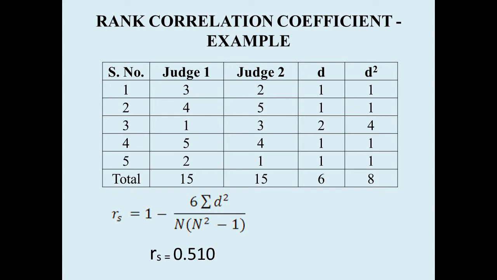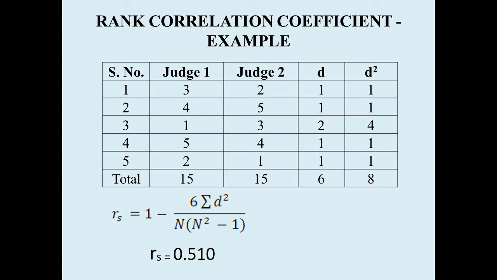Again 1 square is 1. Sum of d square has become 8. And we have applied to this the rank correlation coefficient, that is 1 minus 6 times sum of d square. Sum of d square is here 8.